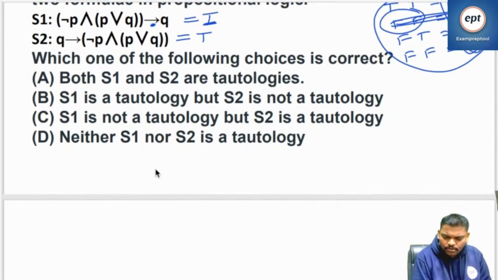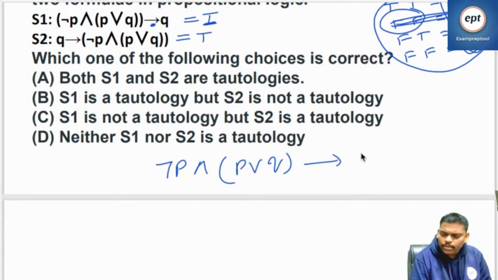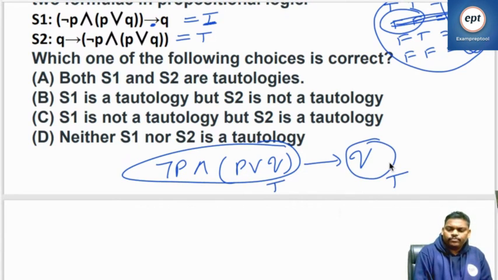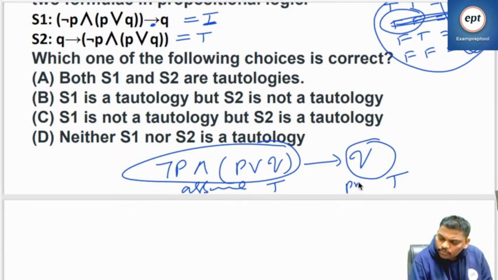Negation P and P or Q implies Q. To prove the TF combination is not allowed, one choice is to assume left true and prove right also true.